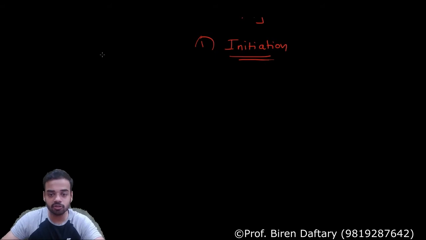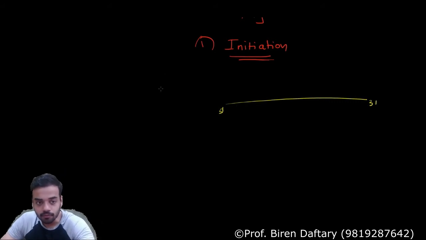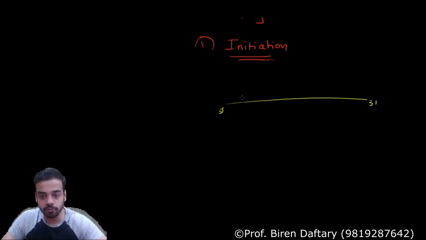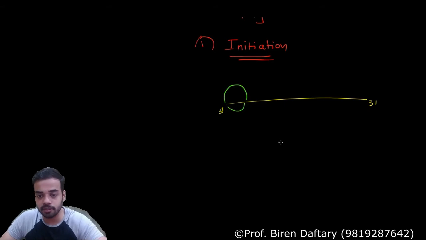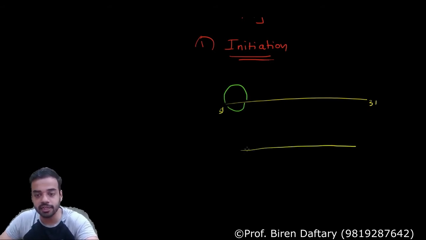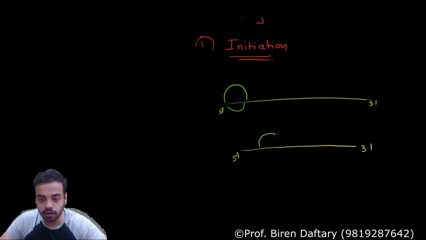So if I want to show you that diagram in short, because many people confuse this, then the diagram is going to be like this. Suppose this is the first part. I was drawing the ribosome. So this is the smaller subunit, this is the larger subunit. In the next diagram, this is going to move slightly towards the right side. So 5 prime to 3 prime I have drawn, and then this will go ahead.